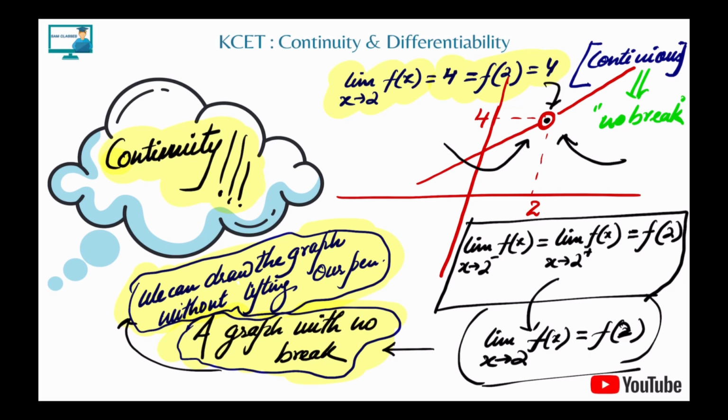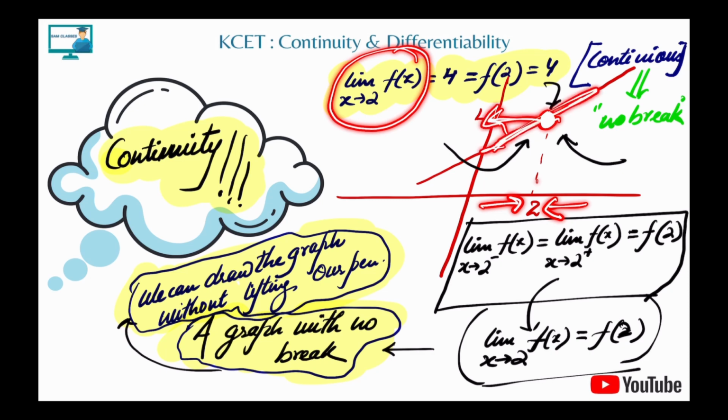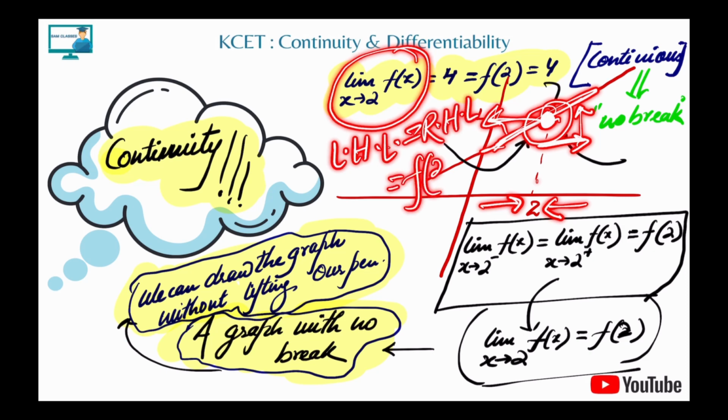So let's see in this term. Limits we already knew. The left hand approach was 4. The right hand approach was 4. But if at this point I fill up f of 2 with the value 4, what will happen? The graph will become continuous. So first the limit has to exist. Once the limit exists, the left hand limit is equal to the right hand limit, and if I make that value equal to the function value at that point, then it becomes continuous. That's it.